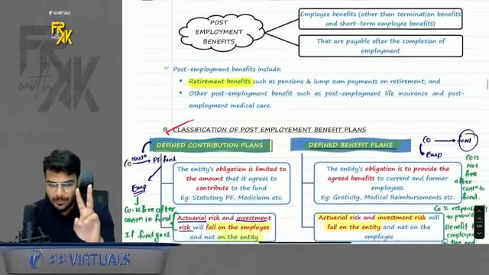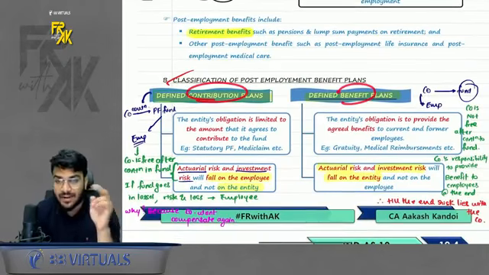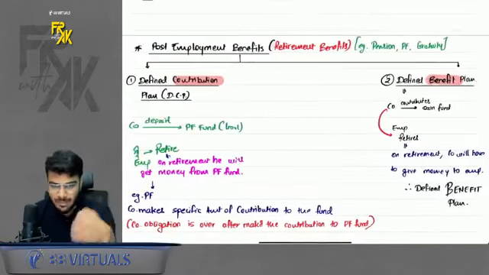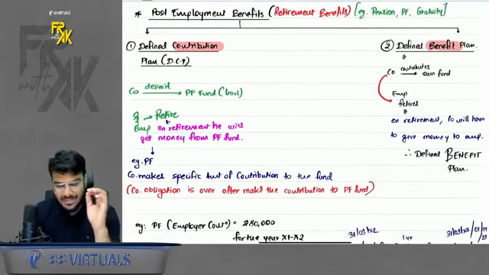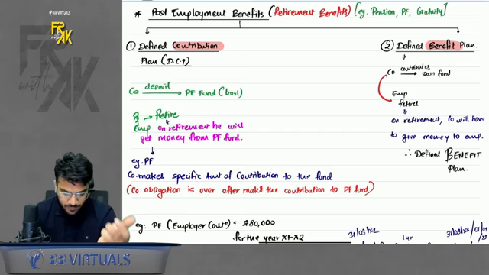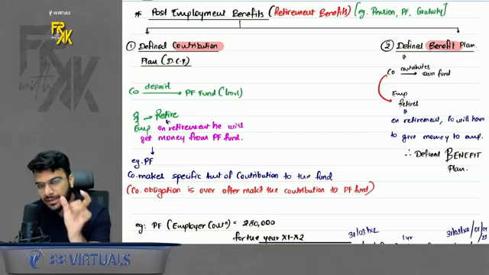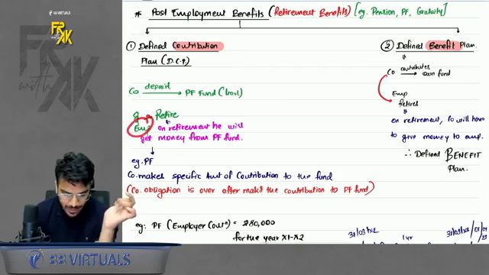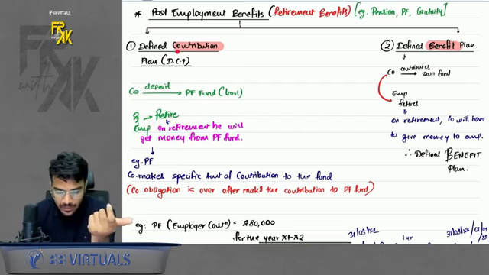Now, these can be of two types. One is defined contribution plan, and one is defined benefit plan. Now, what is the meaning of both these plans? I have explained here. Defined contribution plan means, for example, the best example is PF, Provident Fund, where the company deposits some money every year in this fund, and when the employee retires, this fund will pay off the employee. Now, why is this named defined contribution plan?